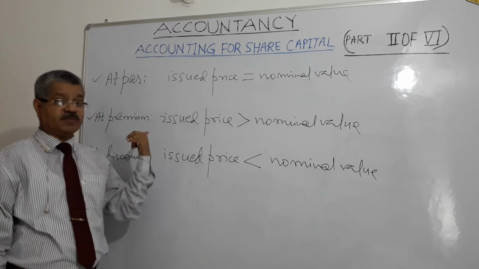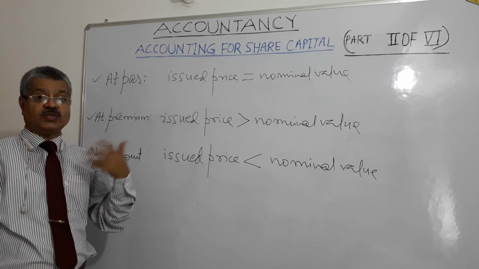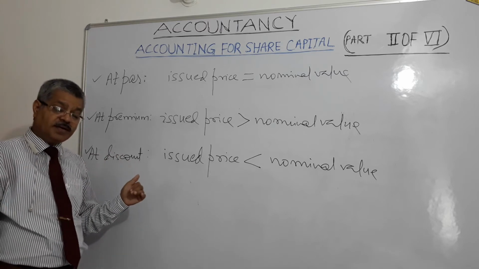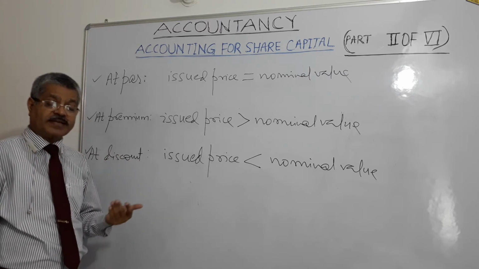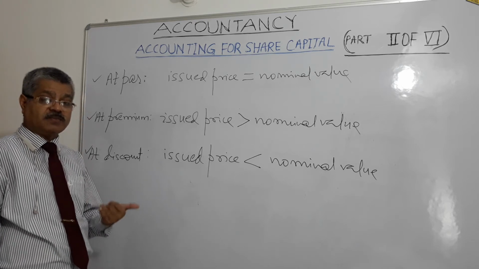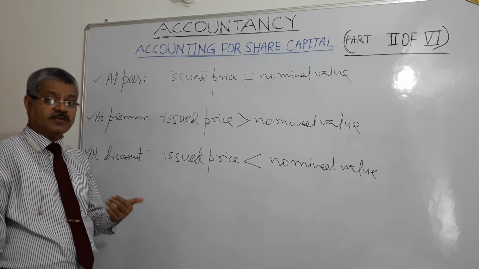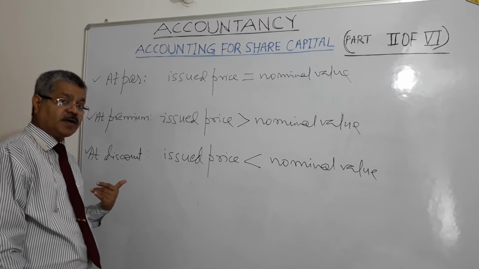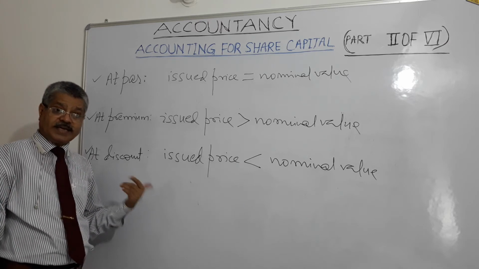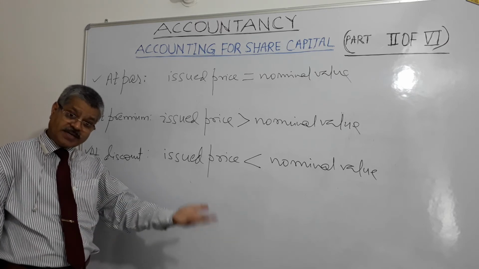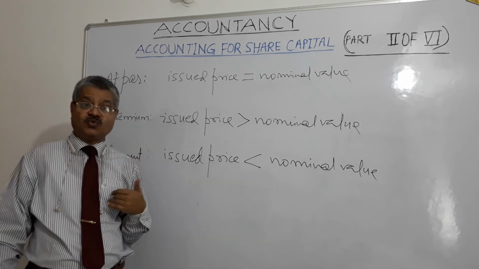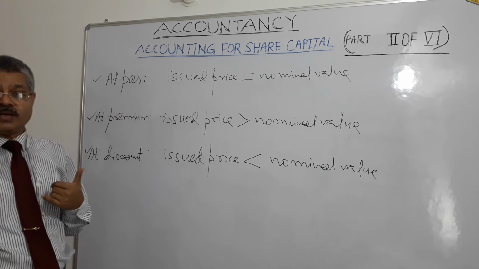Transferability of shares. Shares of the company are transferable from one to the other, to still another. A company indulges into a number of contracts, agreements. So in any contract there could be circumstances where some default is there, either on this part or on that part. So a company on that account can be sued, or it can also sue others. The company can sue the other party, or it can be sued by the other party, right?